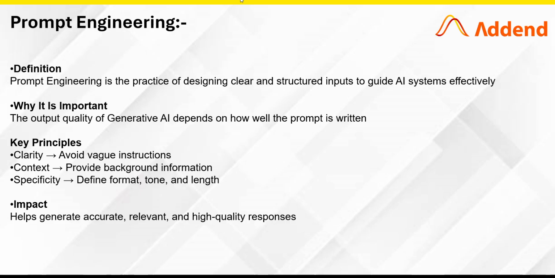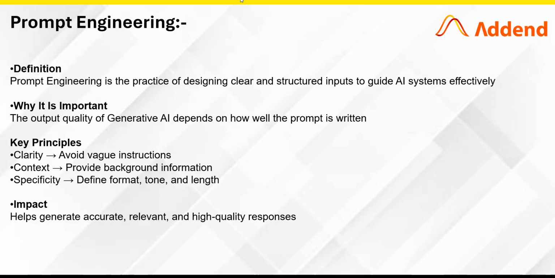Prompt engineering is the process of designing clear, structured, and effective inputs to get better results from AI systems. It is the practice of creating well-structured prompts that guide AI to generate accurate and meaningful outputs. Instead of giving vague instructions, we provide clear and specific input. Why is it important? The quality of output in generative AI directly depends on the quality of the prompt. If the prompt is unclear or too general, the output will also be less useful. But if the prompt is well defined, the output becomes more accurate, more relevant, and more structured. So we can say better prompt equals better output.